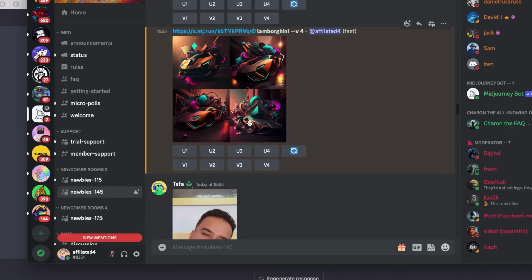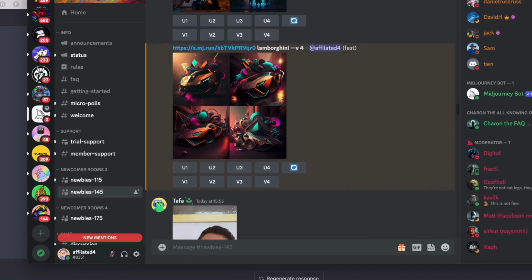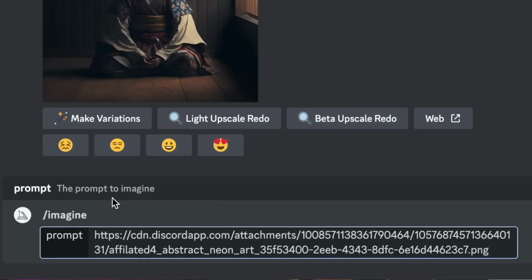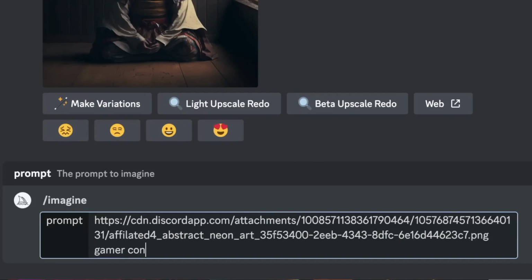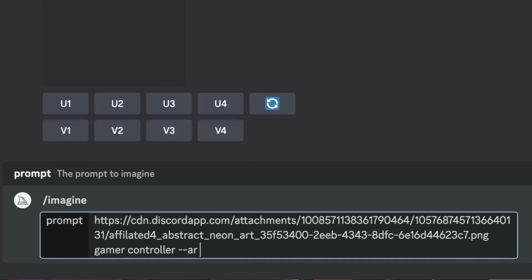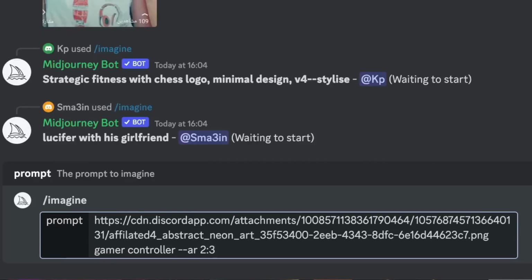So we could use that same process again, /imagine, paste in the link to the original abstract image that we had it create, the neon abstract design. Then we can type in gamer controller. And then another little tip, what we can do is change the dimensions of the image. You can type in --ar, which stands for aspect ratio. And then we can type in a space and then 2:3, which is the dimensions of it. Then we can click enter. And now we'll see what it's going to create with that prompt.